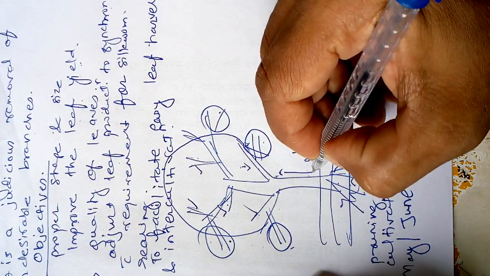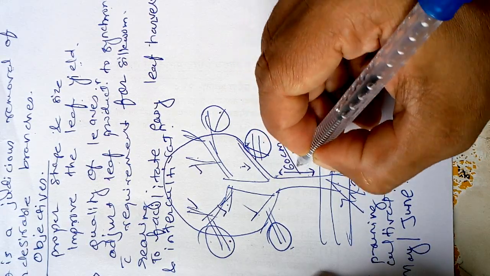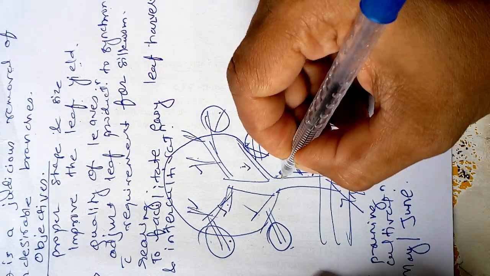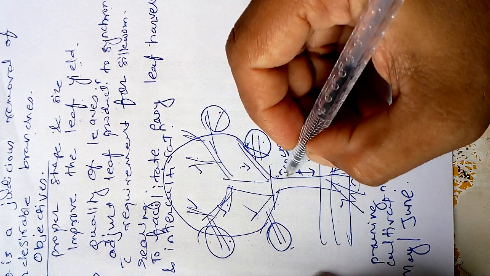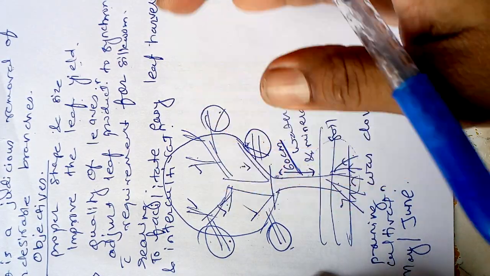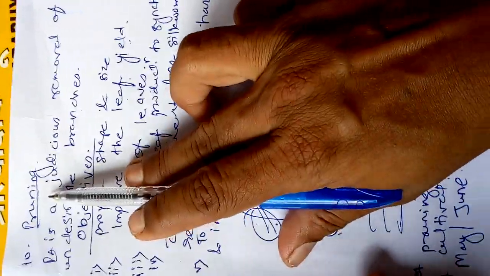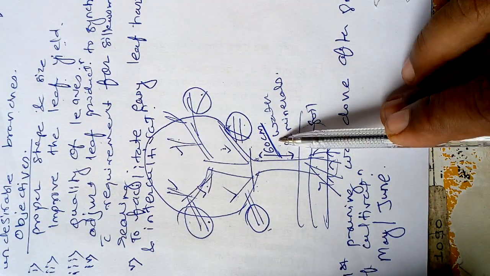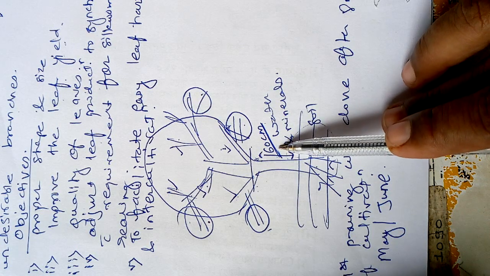The branches which are present above 60 centimeter, we keep as they are, but the branches below 60 centimeter, we remove. That is known as pruning. So we remove the branches present below 60 centimeter from the soil level.